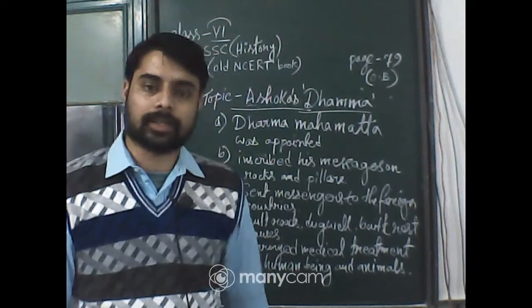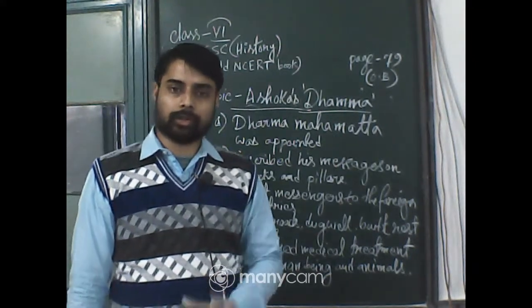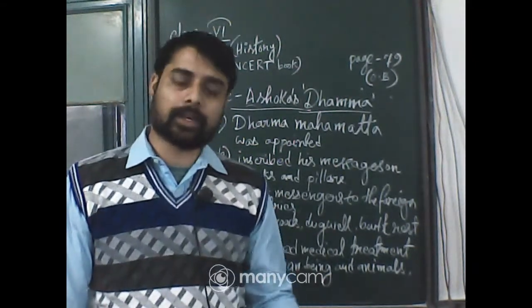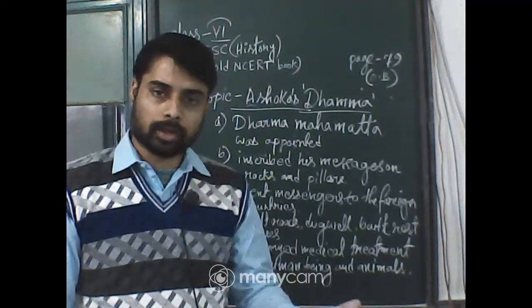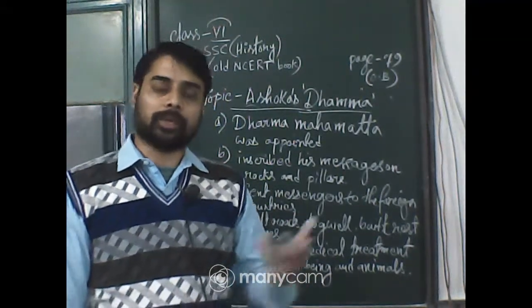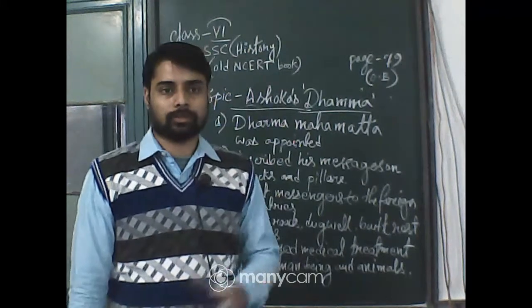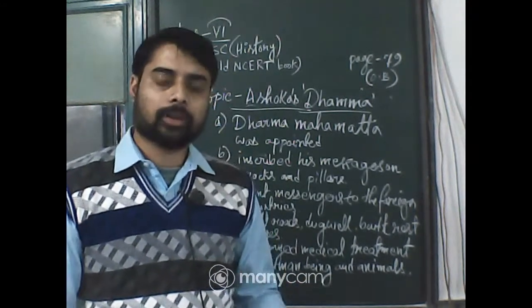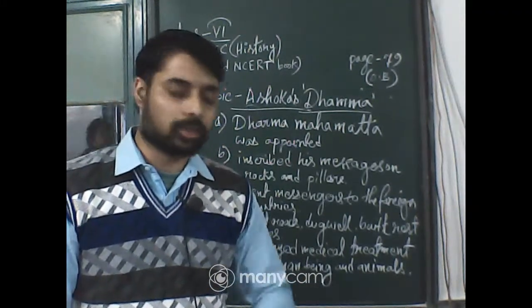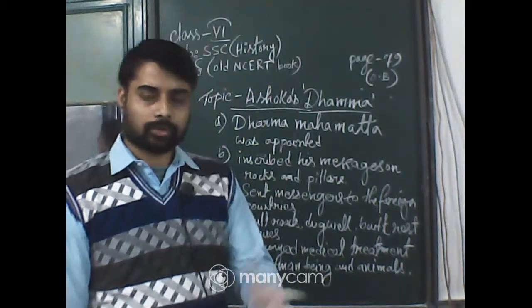You can use pastel colors, it is very good if you use pastel colors, or you can use watercolors also, but be careful with watercolors because it is very risky, the paper may get wet.